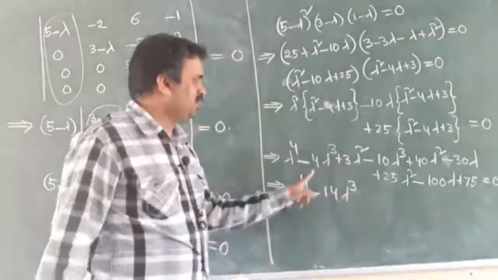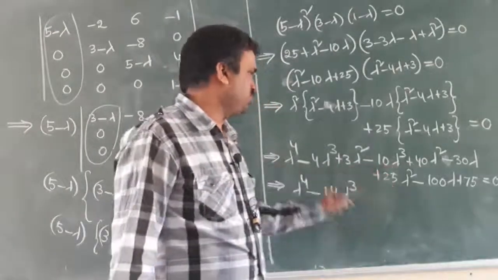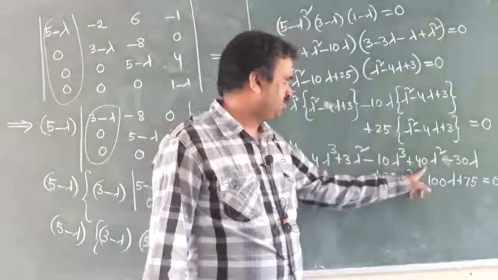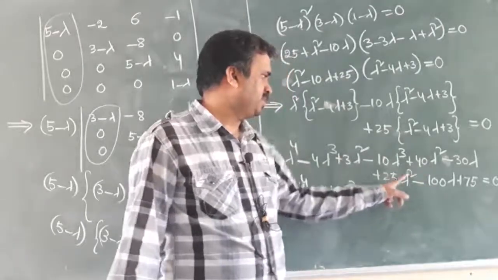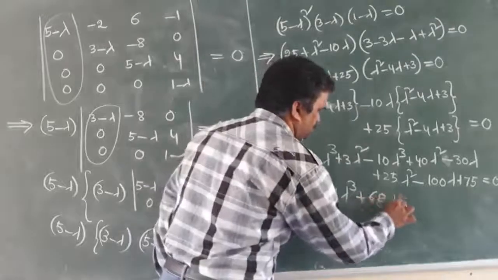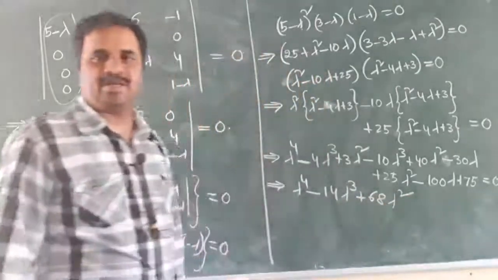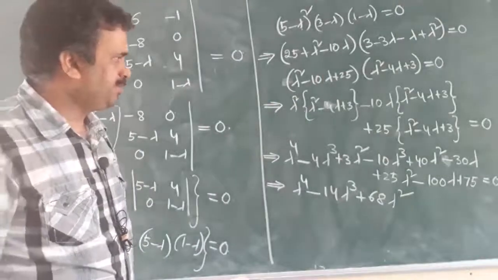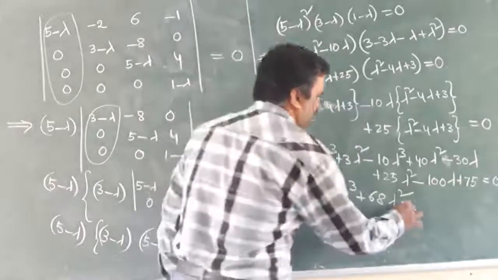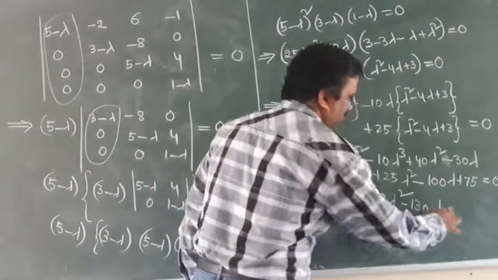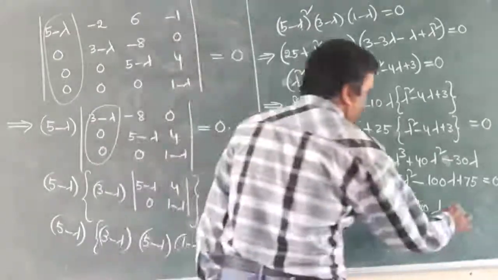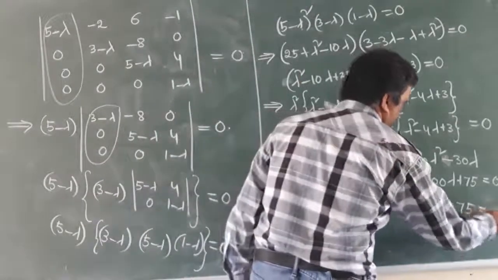Next, lambda square: 3, 40, 25, this is 65, plus 3, 68 lambda square. Next lambda: minus 30 lambda minus 100 lambda is minus 130 lambda. And we have only the numerical value 75: 25 into 3 is 75, equal to 0.